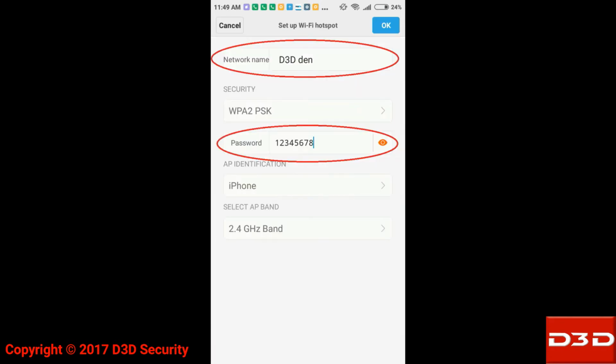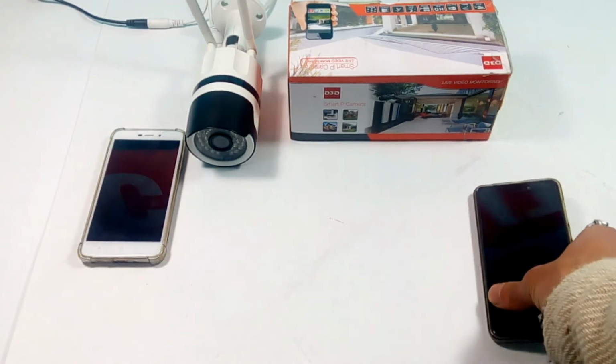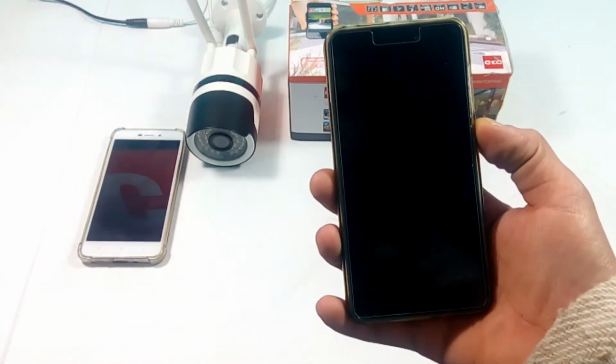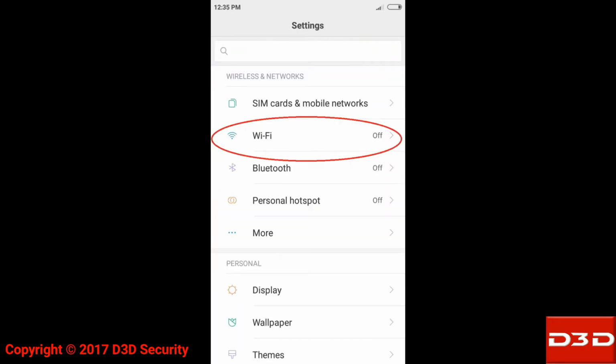There should be no special character in the Wi-Fi SSID and password. Keep your first mobile phone near the camera, it will act like a router for the camera. Then connect the Wi-Fi network of mobile 2 with mobile 1.